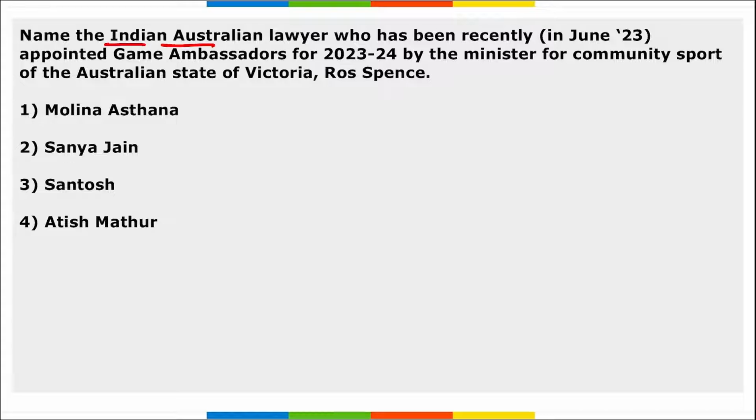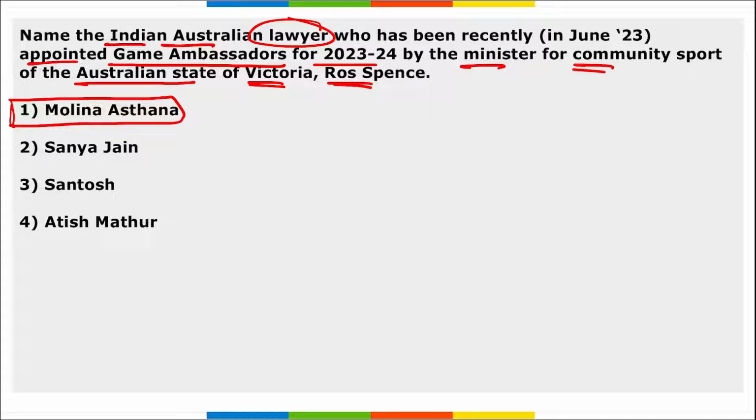Next, name the Indian-Australian lawyer who has recently been appointed as the game ambassador for 23-24 by the Minister for Community Sport of the Australian state of Victoria, Ross Spence. So who is that Indian Australian lawyer? Molina Asthana, right? Indian Australian lawyer and the founder of the organization Multicultural Women in Sport. Molina Asthana has been named as the game ambassador for 23-24. Important, take a note of it directly.